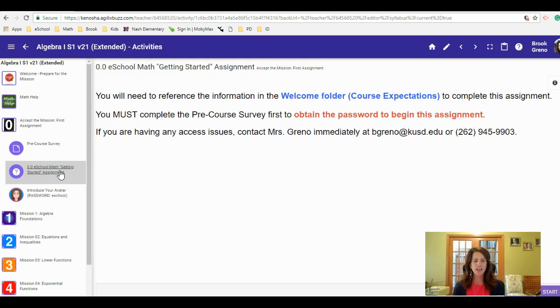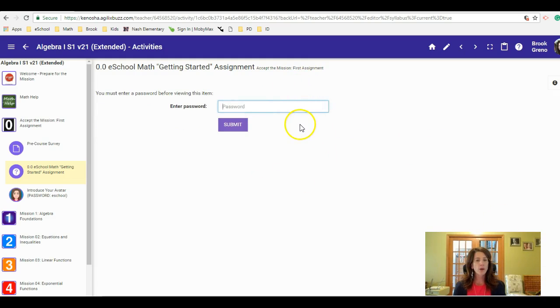This is the first assignment you have to complete before you can even jump to any of this other information. You can see here it reminds you to go through the welcome folder. Again, course expectations is the main thing there. And then get the password after you do your pre-course survey. When you hit start, you can go ahead and enter that password in. Okay, and then the assignment is not difficult. It's not specifically math. It's more, again, off the course expectations, and really making sure you understand all the main highlighted points from that document before you get started.